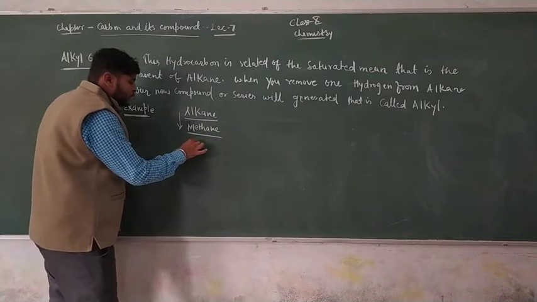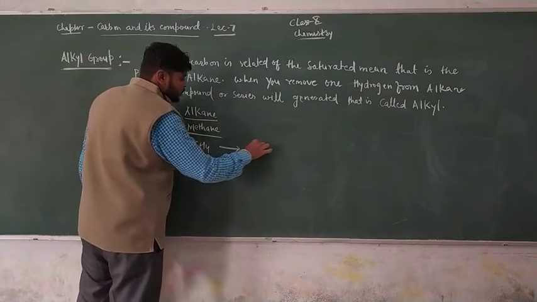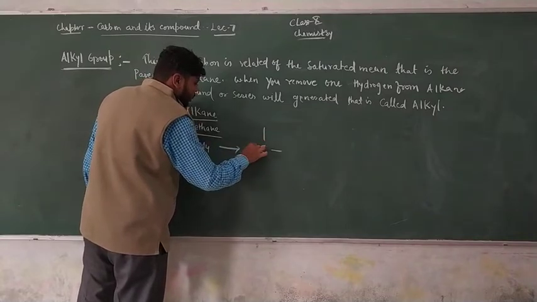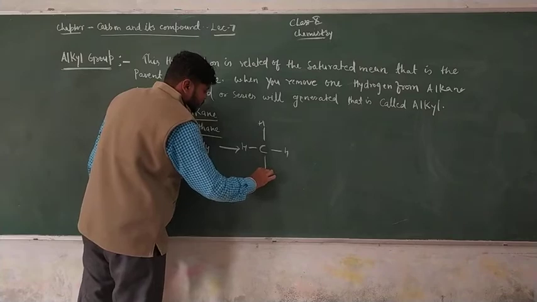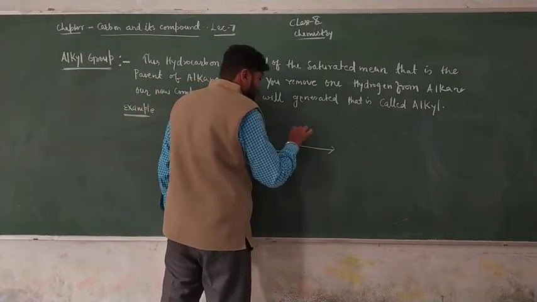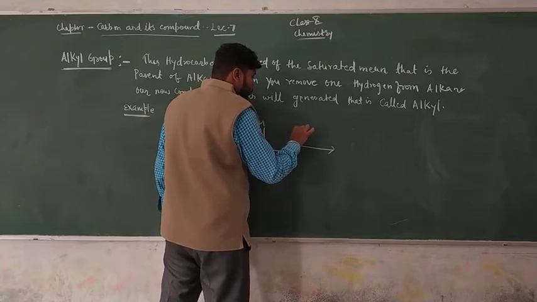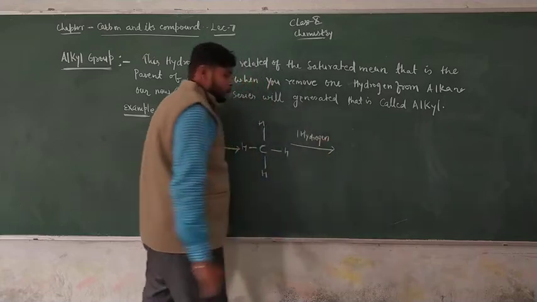The formula of methane, as we know, is CH4. In terms of the structure, C, H, and this H. Now you have to remove one hydrogen from this.